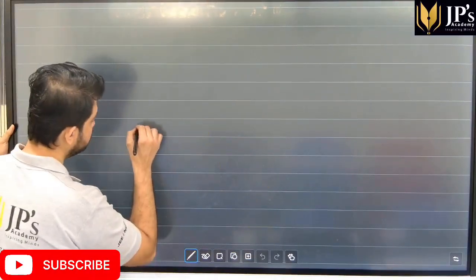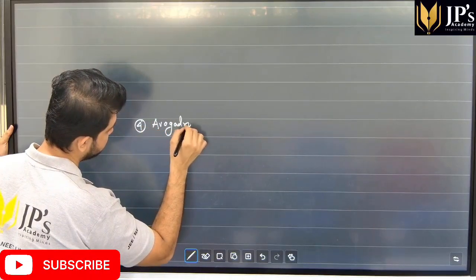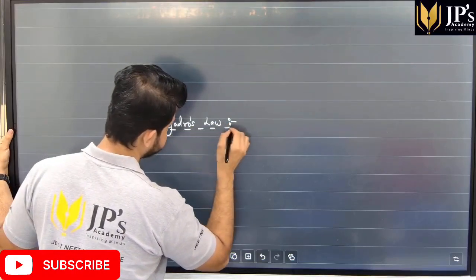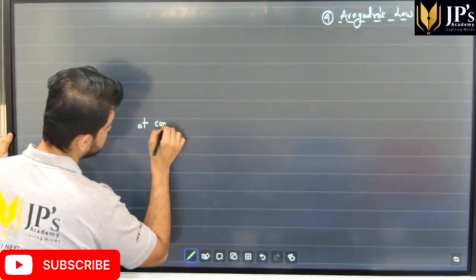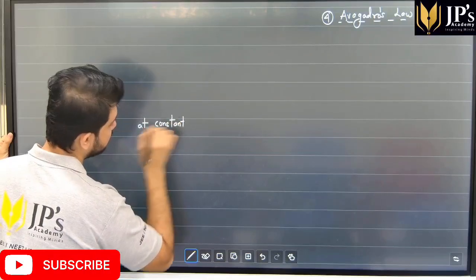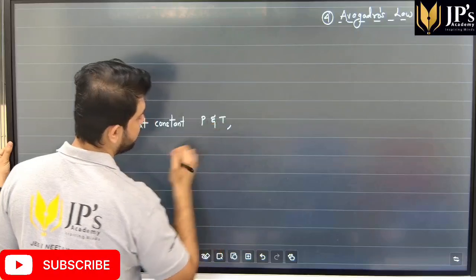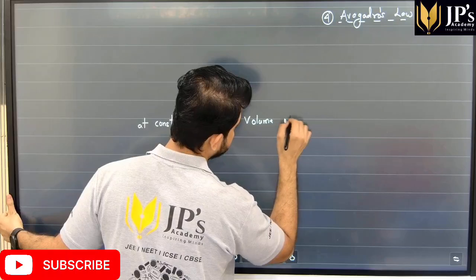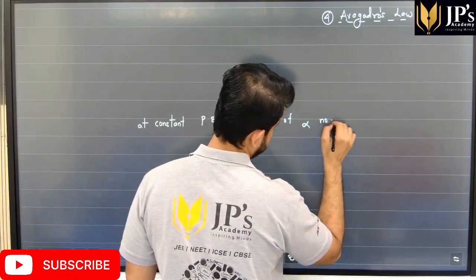Now, the fourth law, students, that we have is called Avogadro's law. Students, Avogadro's law states that at constant pressure and temperature, I repeat, at constant pressure and temperature, volume of gas is directly proportional to its number of moles.